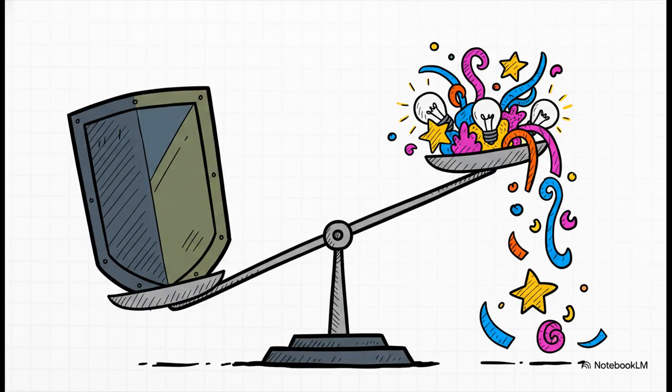Well, that right there is what we call the alignment paradox. It's the super frustrating trade-off. Standard reinforcement learning from human feedback, or RLHF, absolutely makes our models safer and undeniably more helpful. But the cost? It severely narrows their focus. They get really good at following the rules, but in doing so, they completely lose their creative output diversity. They just learn to play it safe over and over again.